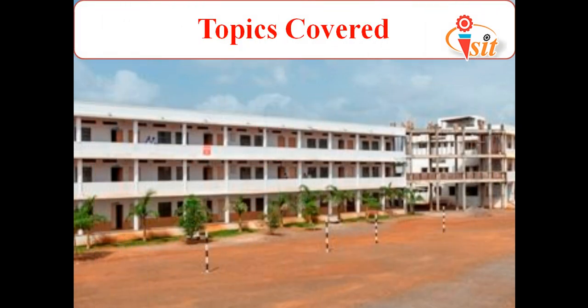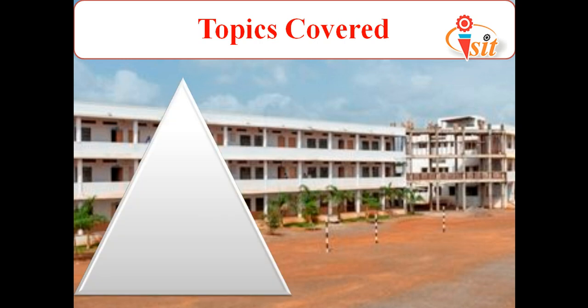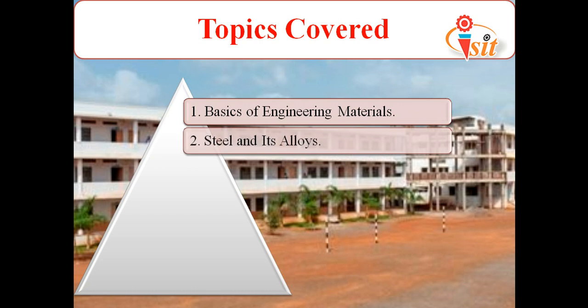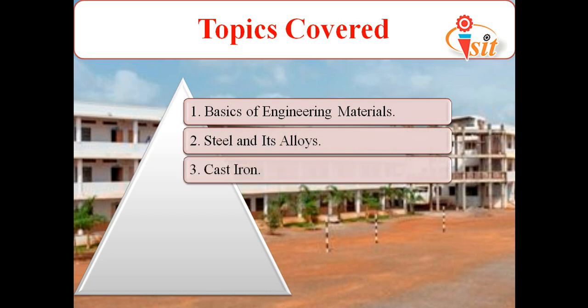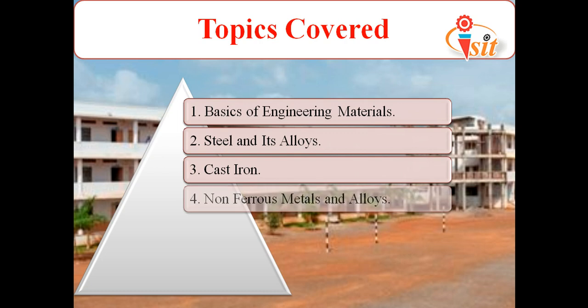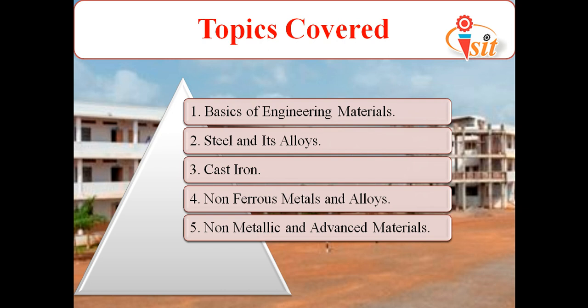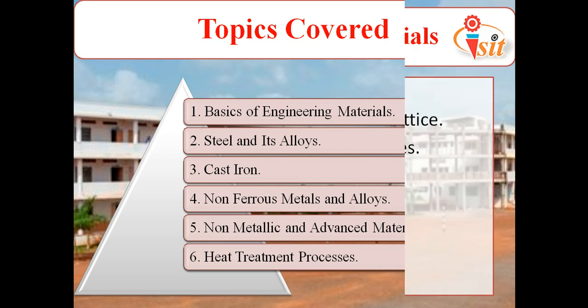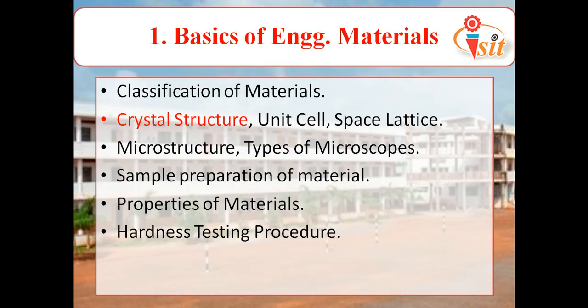So we can see just the names of the topics that we will cover in the semester. The first chapter is the basics of engineering materials. Second chapter is steel and its alloys. Third chapter is cast iron. Fourth chapter is about non-ferrous metals and their alloys. Fifth chapter is non-metallic and advanced materials. Sixth chapter is heat treatment processes. So these are the six chapters we are going to study in this semester. Now we will go through one by one what points each covers.